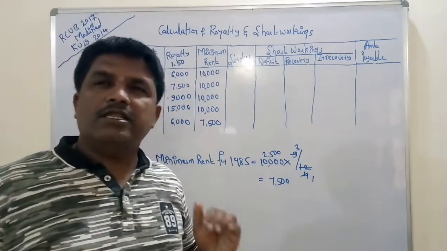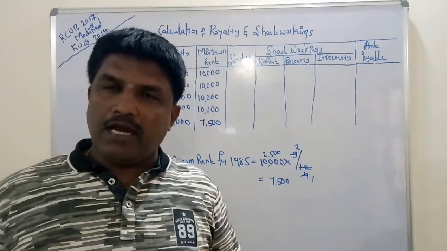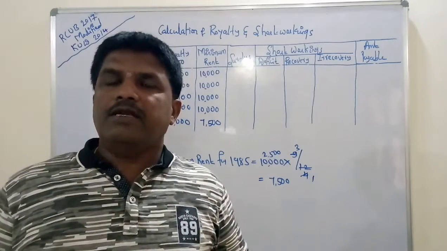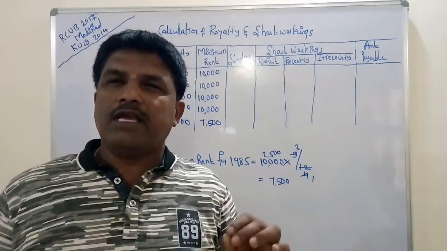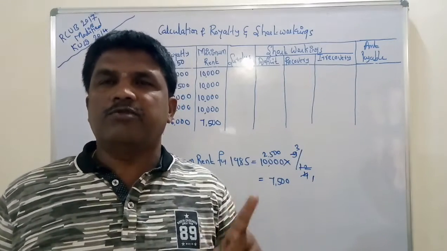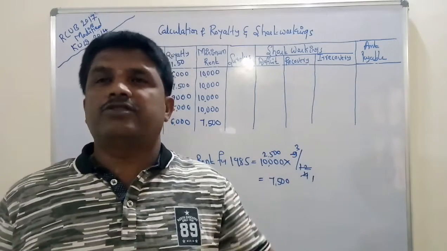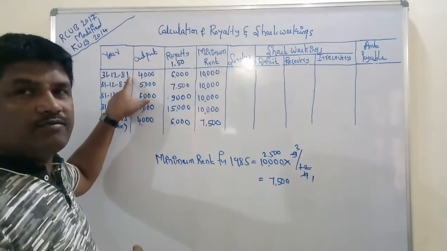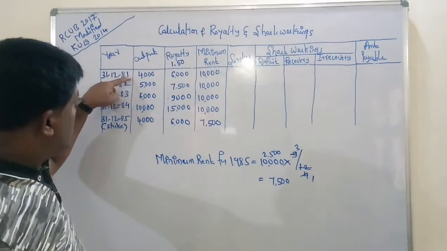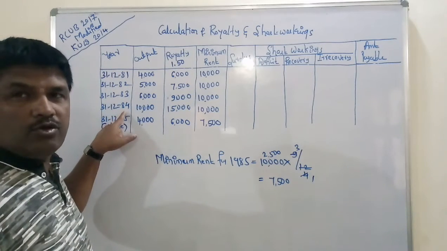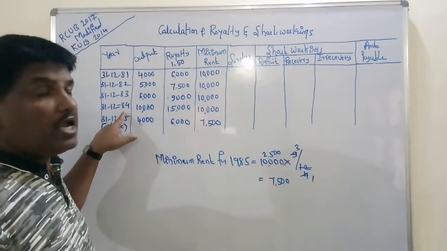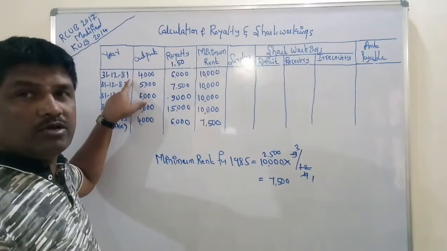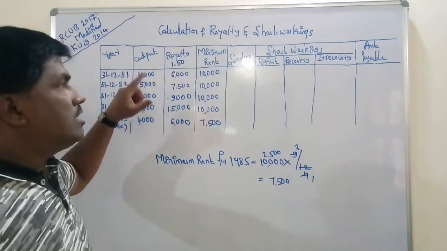Before starting the work, once again I will remind you of the agreement condition relating to the recovery of short workings. The short workings must be recovered in the next 3 years. Next 3 years means the short workings of 1981 must be recovered on or before 1984. Okay, we see what happens here.